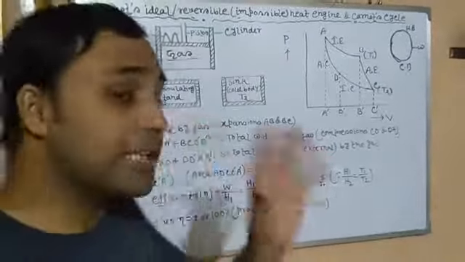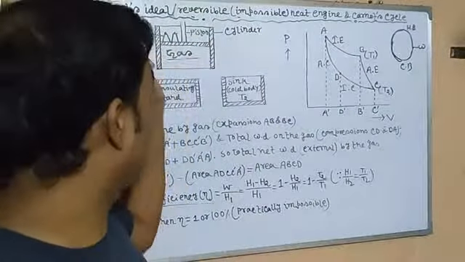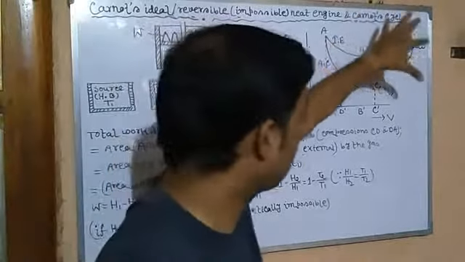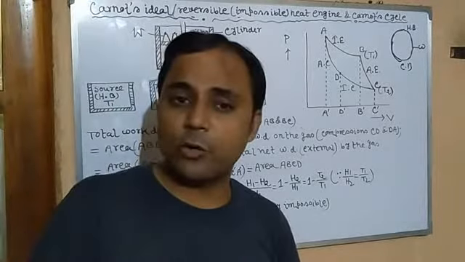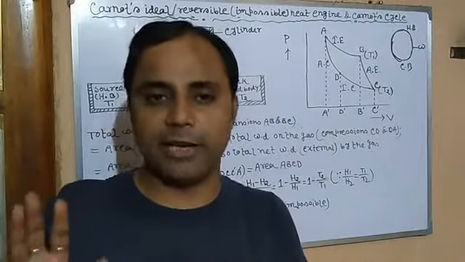Then we will see how Carnot's reversible heat engine works and what its function will be. It's an imaginary concept, and based on this Carnot cycle we will explain the working and characteristics of this ideal heat engine through a PV diagram. Since Carnot's reversible heat engine is an imaginary concept, it is impossible to obtain such a heat engine in practice.